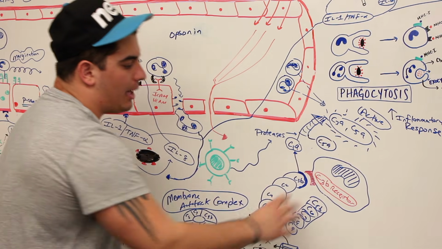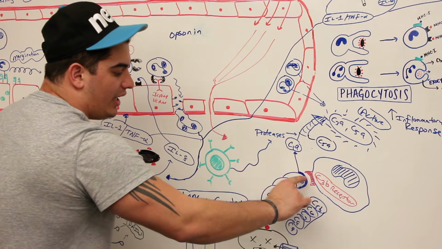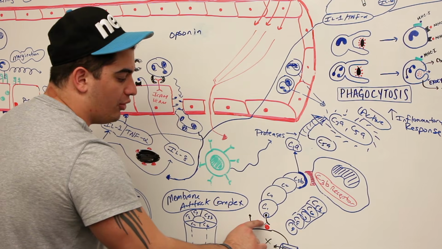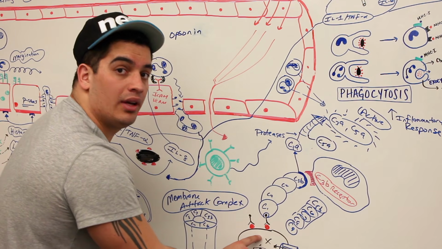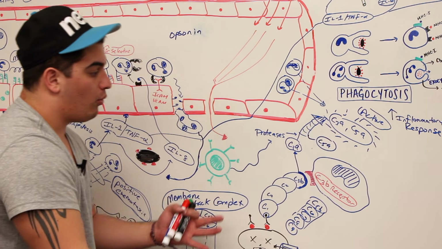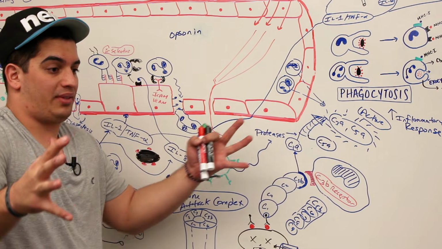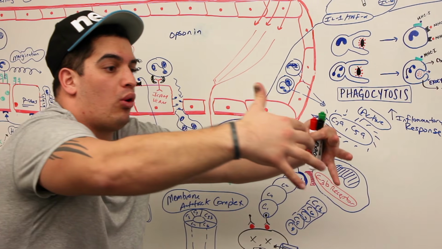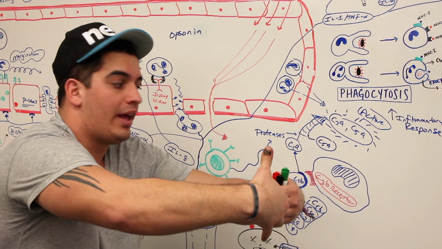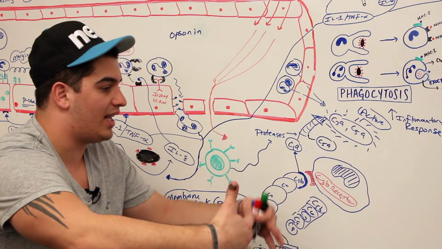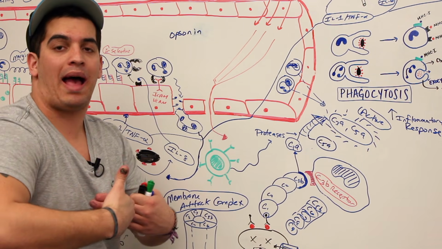And the C3b receptor on the macrophage will bind with the C3b here for this complement cascade, which is bound to the antibody, which is bound to the bacteria. And then what will it do? It'll do the same mechanism that we had up here, that phagocytosis, where it takes those pseudopods and pulls the entire bacteria, as well as these complement proteins and this antibody, into the actual macrophage.